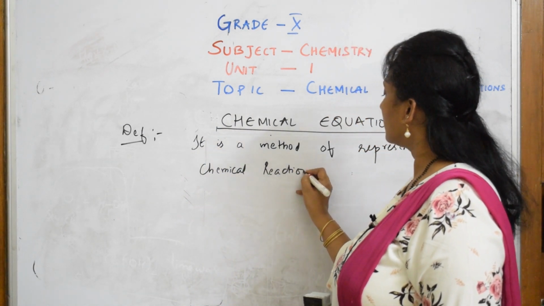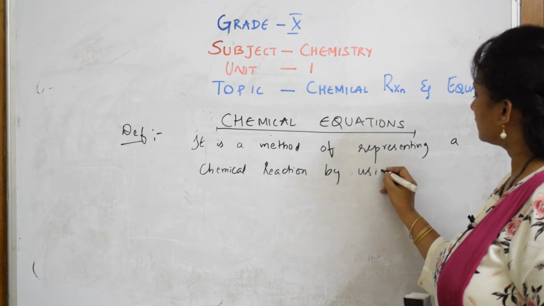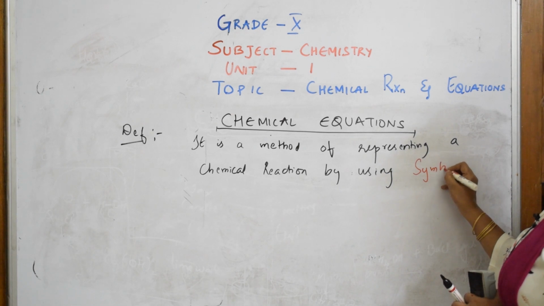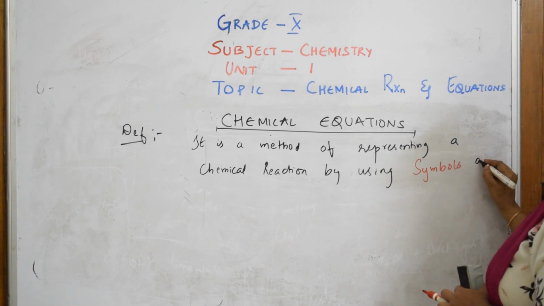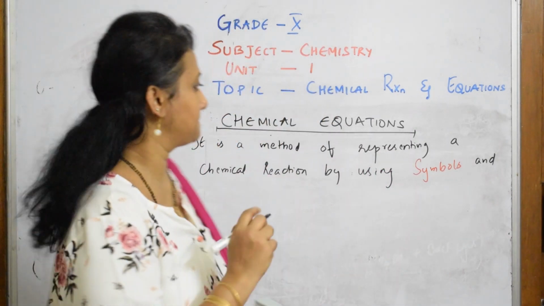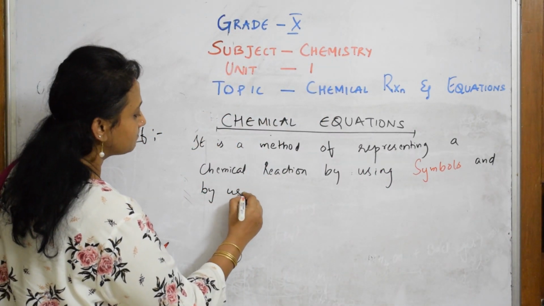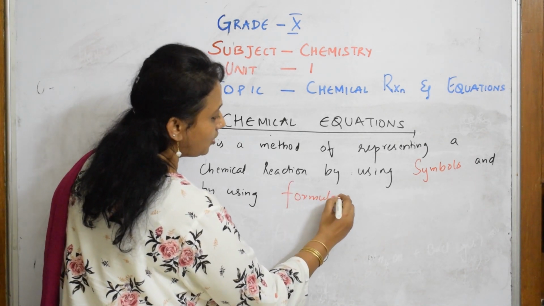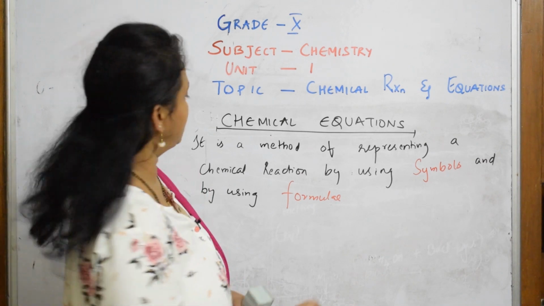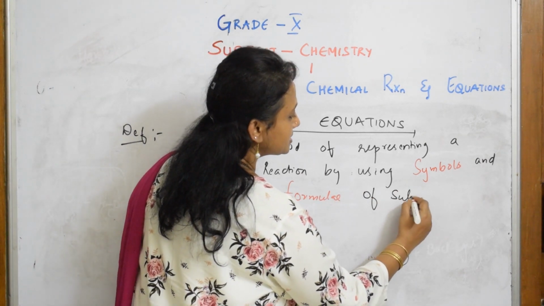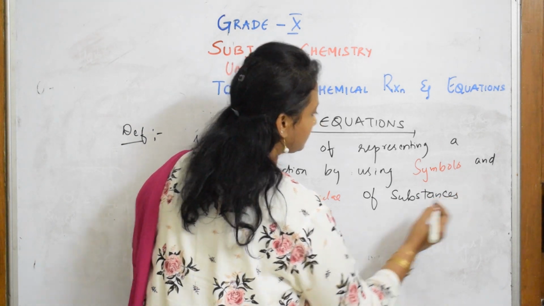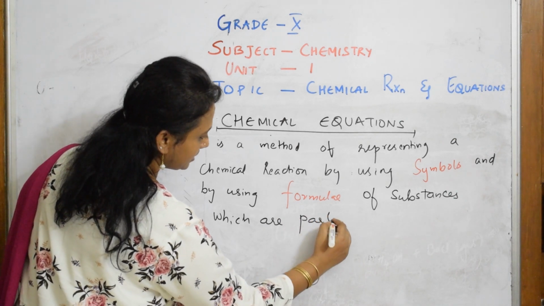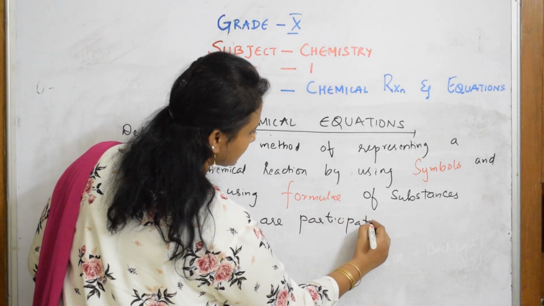By using symbols, this is important, I'm writing in red pen, and by using formulae of the substances which are participating in it.